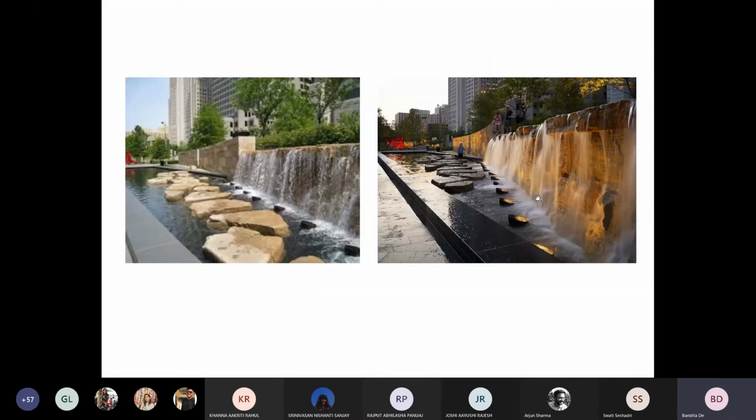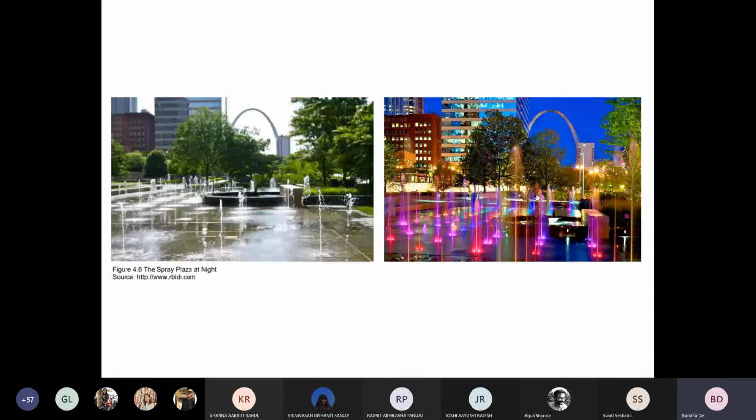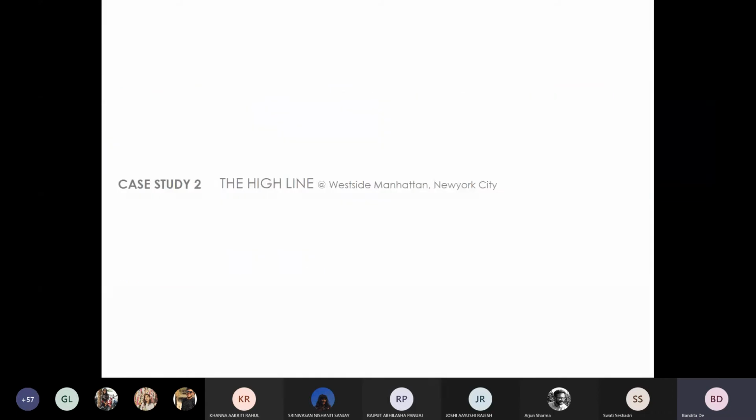Water features are enhanced. There's an interactive spray plaza in the park, which is a highlight of the park. In the day, it looks like this, whereas at night, every water jet has individual LED lights at the bottom, and that lights up the entire spray plaza, making it exuberant and exciting. And kids are usually seen playing in this water jet even at night.